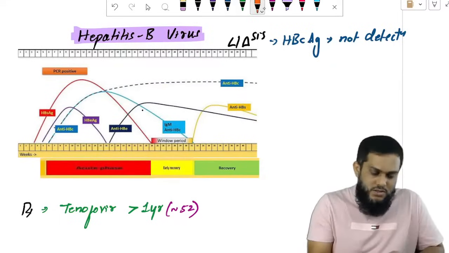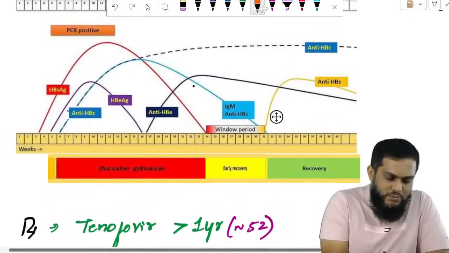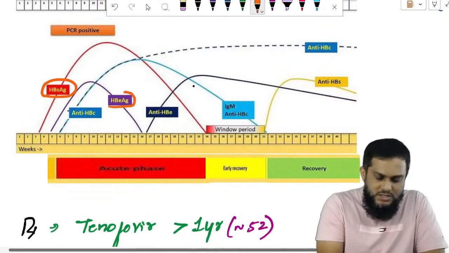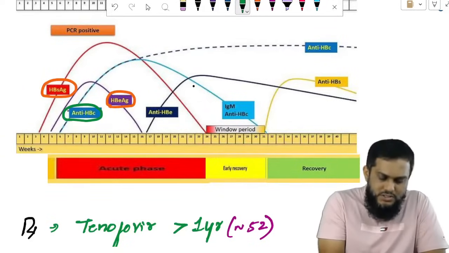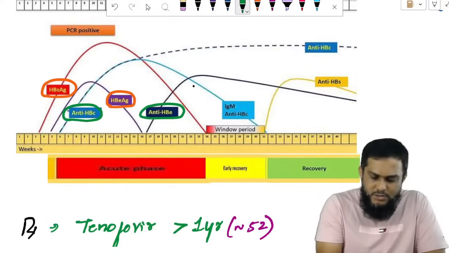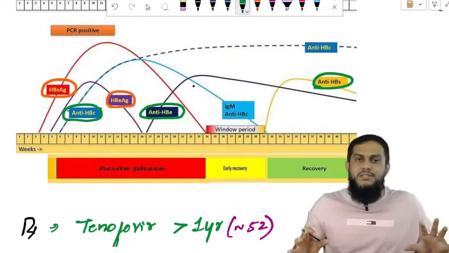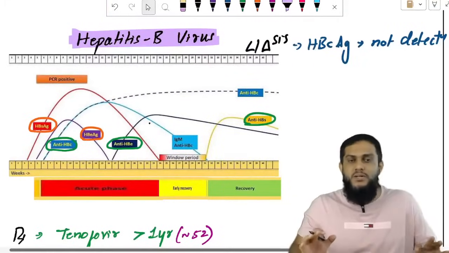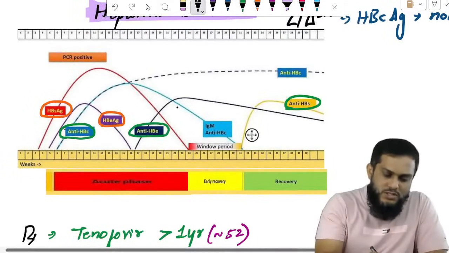Now if you see in this graph, HBsAg is detectable, HBeAg is detectable. Also anti-HBc is detectable, anti-HBe is detectable, and anti-HBs is also detectable. Two antigens and three antibodies. One antigen, HBcAg, is not detectable. What we have to focus on here is the division.